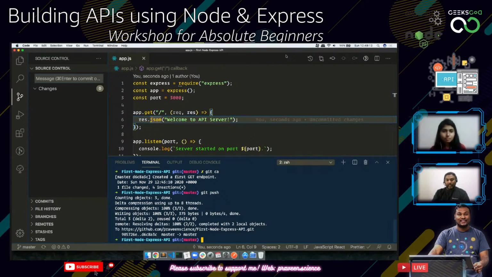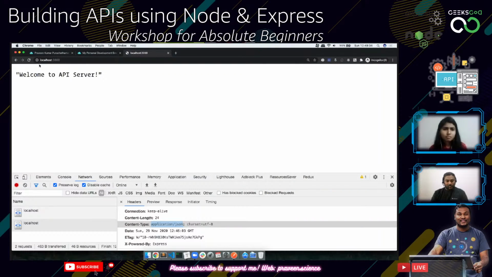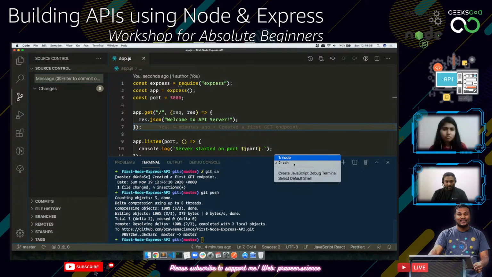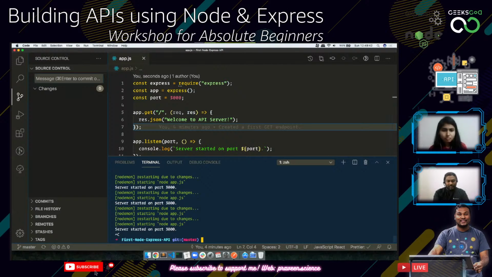The next thing is we have created a basic Node.js application. We have seen what nodemon is. We have seen what Express.js is and what it does. Let's start looking into middlewares in Express. The first middleware that we are going to use is Morgan. So what does this Morgan do? Whenever we are trying to run anything, we don't know what exactly is happening here. It just says server started in port 3000. That's it, right? Let's do one thing. Let me install Morgan. npm install morgan. So we will see what exactly it does.